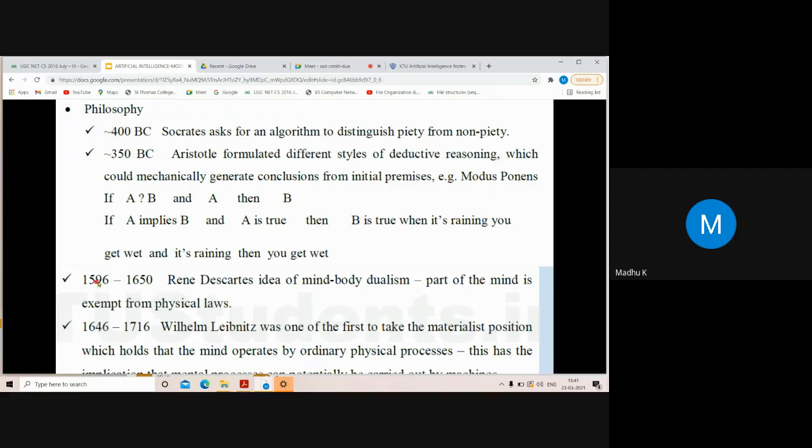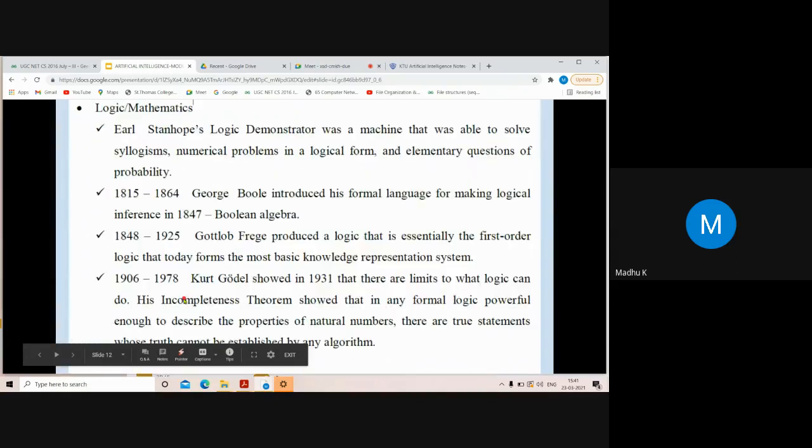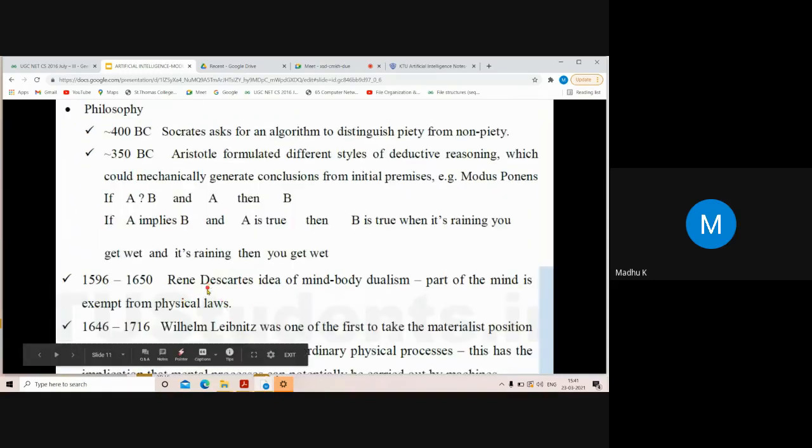1596 to 1650, Rene Descartes' idea of mind-body dualism, part of the mind exempt from physicalism. So it's another important thing that happened, mind-body dualism.